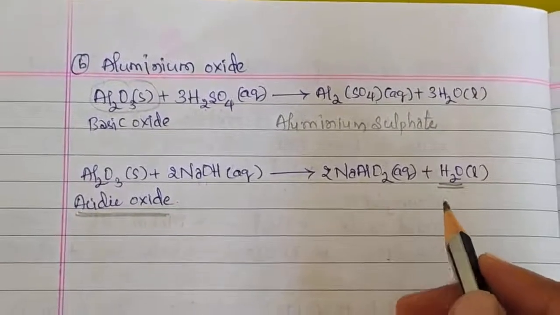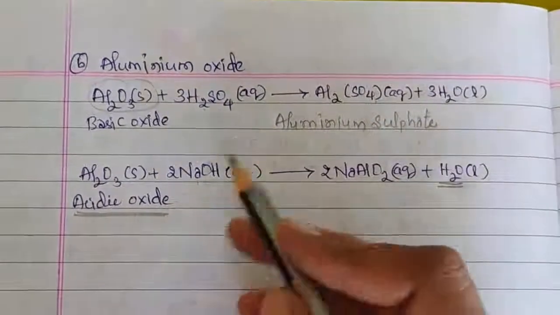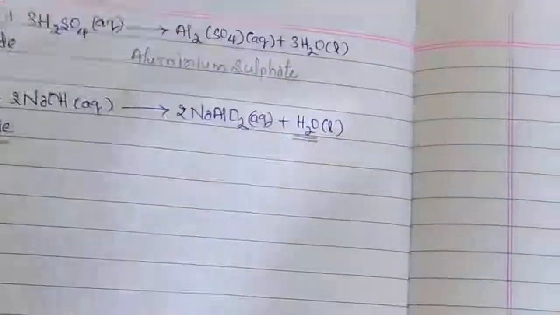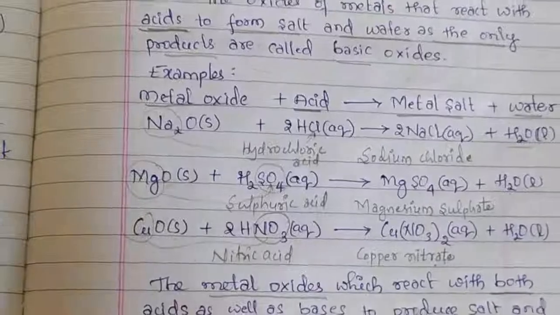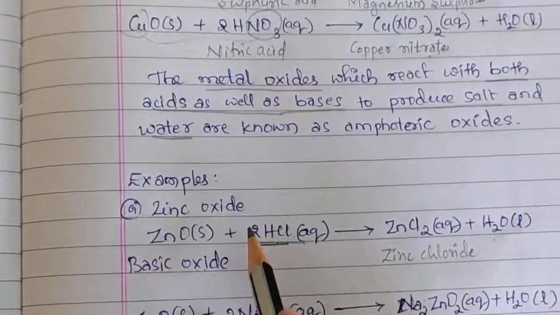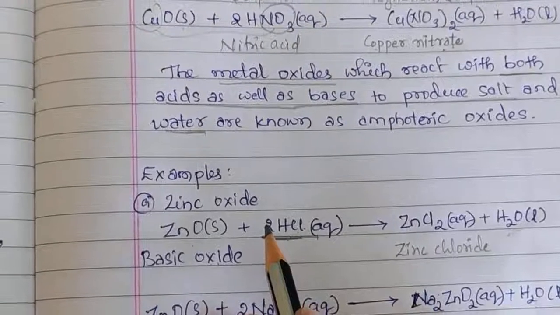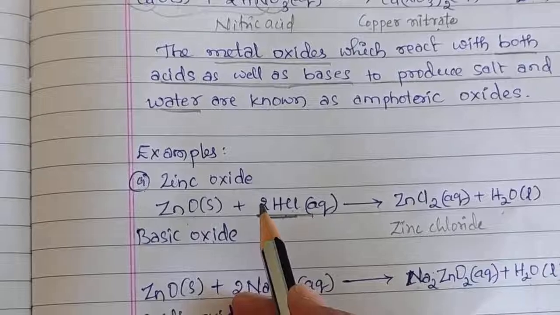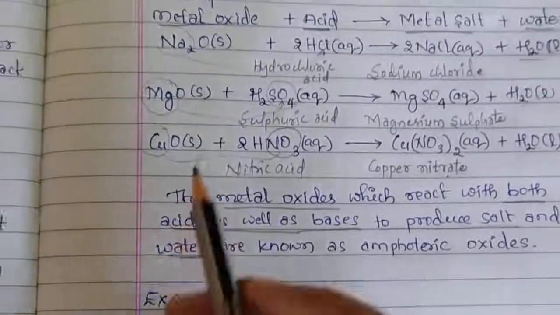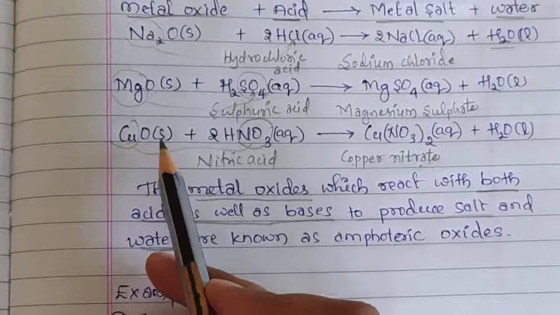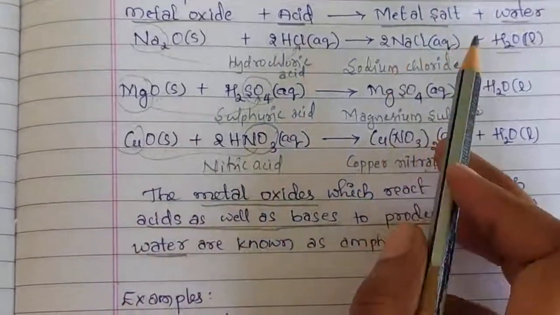These are the examples of amphoteric oxides, aluminium oxide and zinc oxide. They are amphoteric oxides because they react with both acids as well as bases to form salt and water. But sodium oxide, magnesium oxide, copper oxide react only with acids to form metal salt and water.